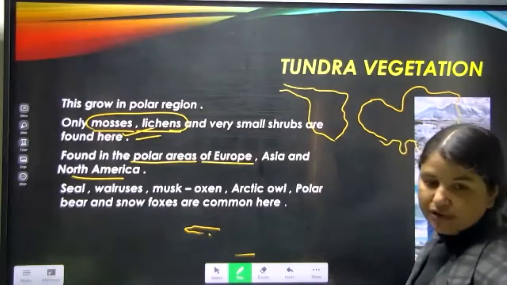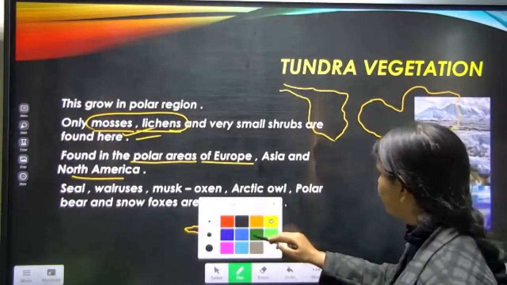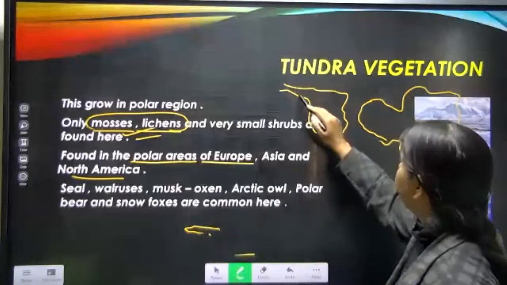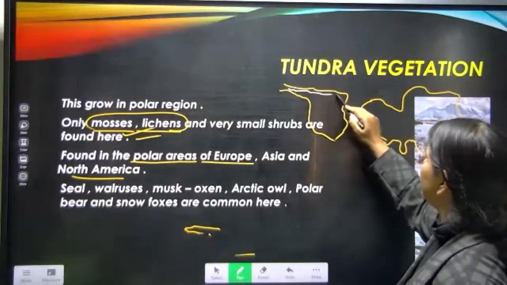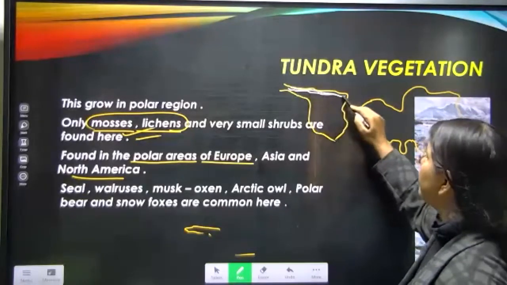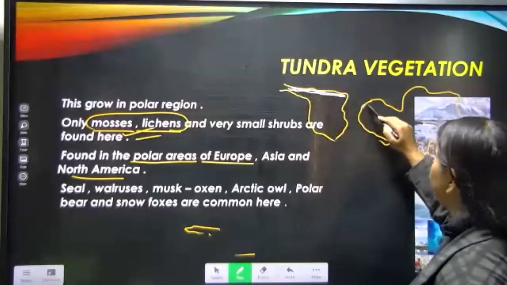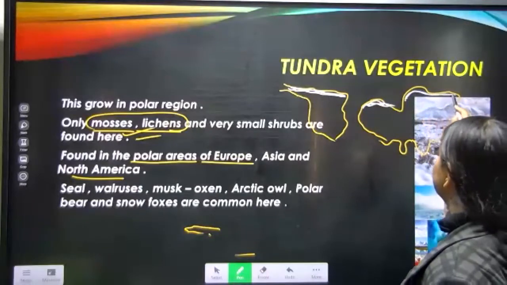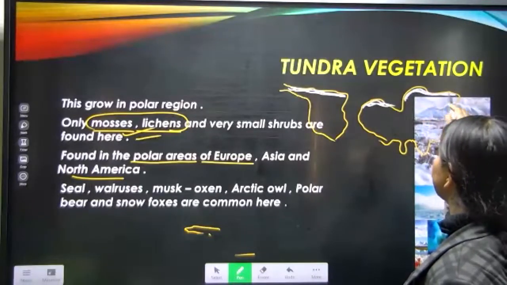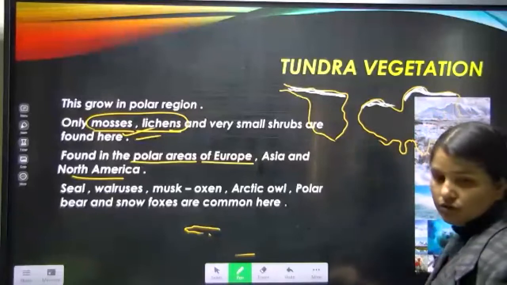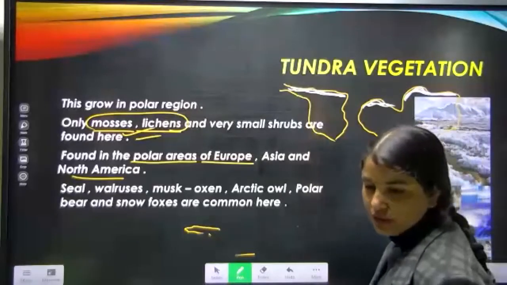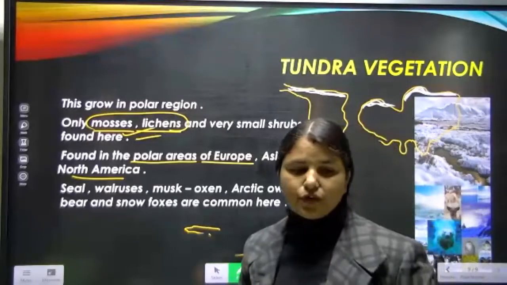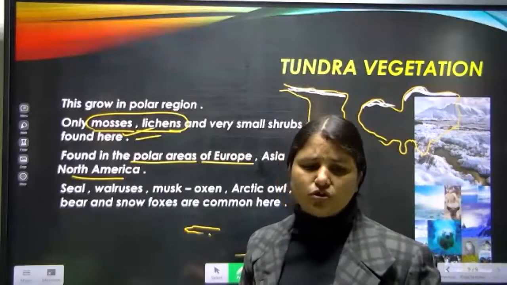Now in these continents, see which are the polar regions, a little bit on the upper side, where I am marking in white. Nearby the polar region, these vegetations are growing. Antarctica, if you see, they grow only nearby the margin.